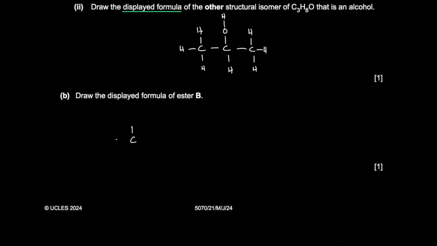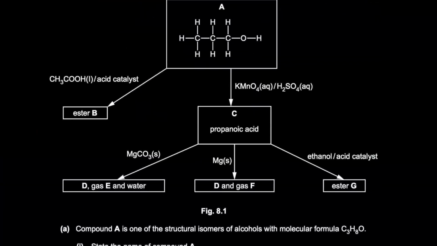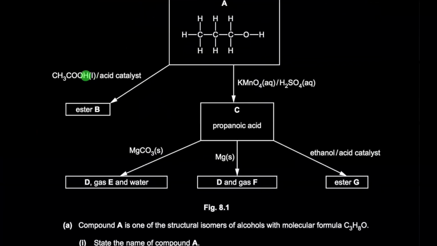We have CH3, C double bond O, right? If you guys remember, carboxylic acid loses the OH group, right? Carboxylic acid loses the OH, and the C double bond O from the acid, this carbon, bonds to the oxygen from the alcohol, and the alcohol loses the H.